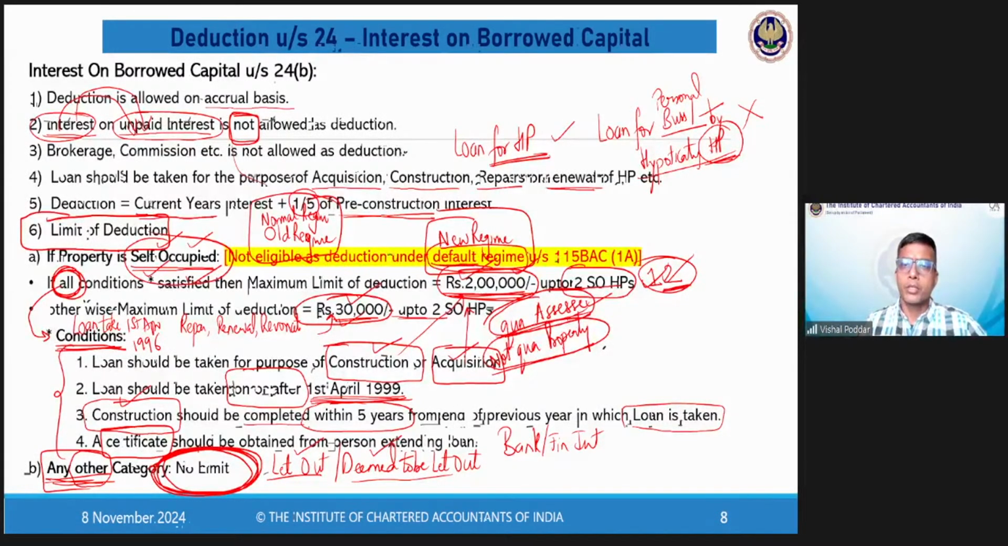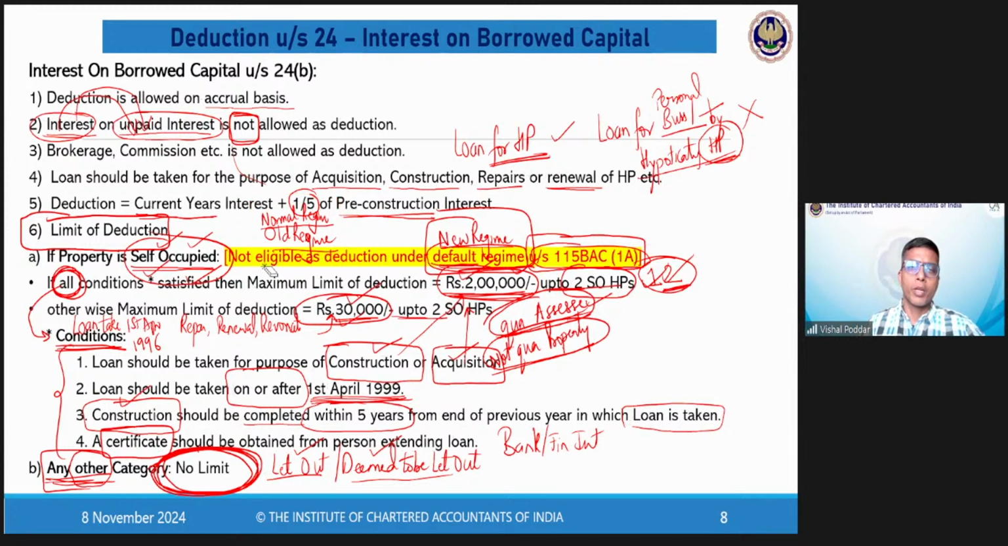Now, this regime is given under section 115BAC(1A) of the Income Tax Act. So the method of computing tax given under this section of the Income Tax Act is called the new regime or the default regime. And opposite to this is the old regime, also called the normal regime or normal provisions of computing tax. Depending upon which method of tax computation you are following, certain deductions may or may not be allowed.